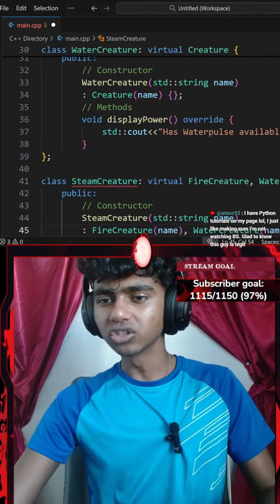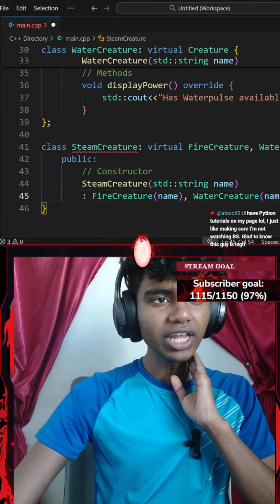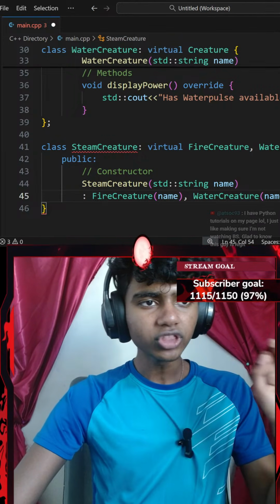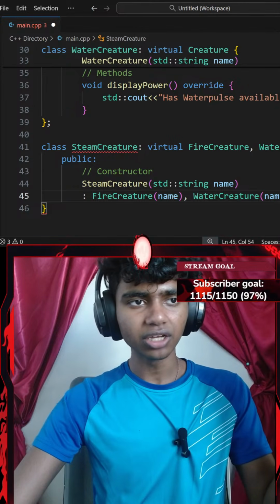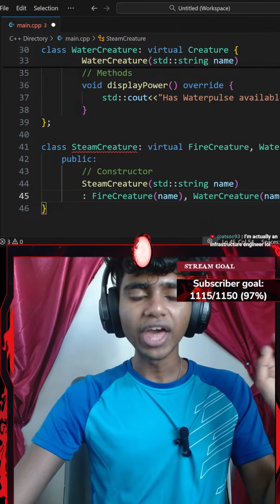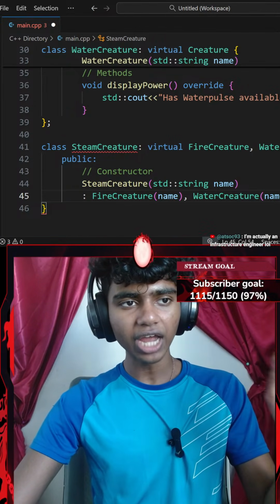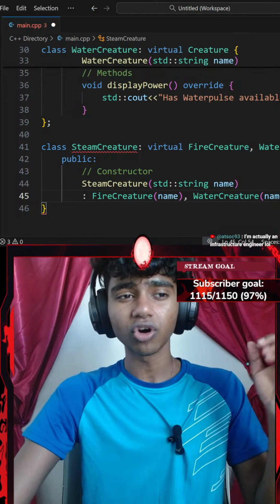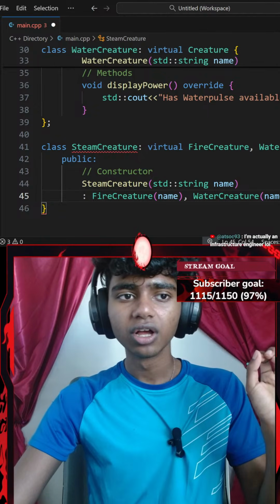Okay, that said, let's scroll all the way down. Okay, I gotta create a virtual. Let's see, both constructors must have this thing. Okay, fire creature, water creature, then a hybrid class that inherits from both fire and water. This will form a diamond inheritance. You must use virtual inheritance for fire creature and water creature.